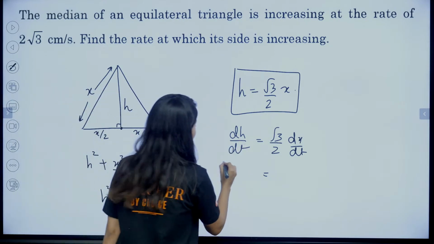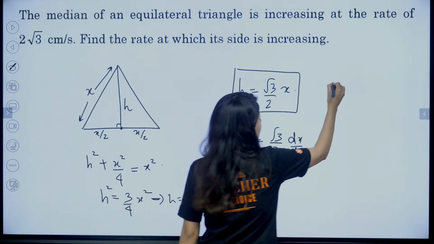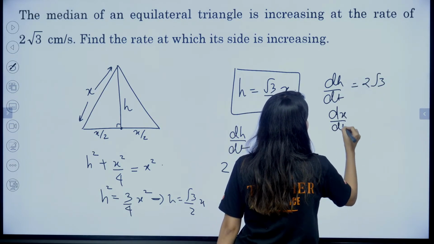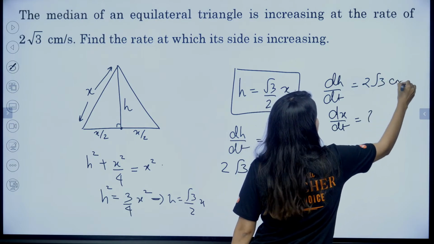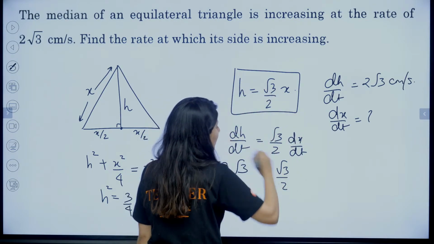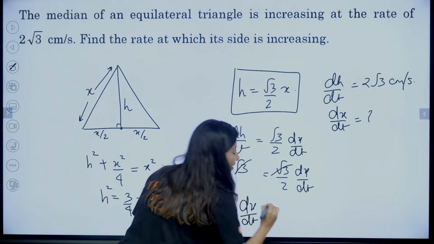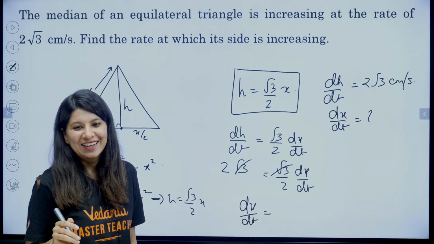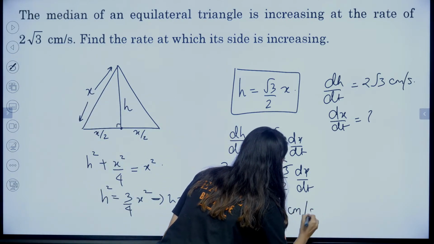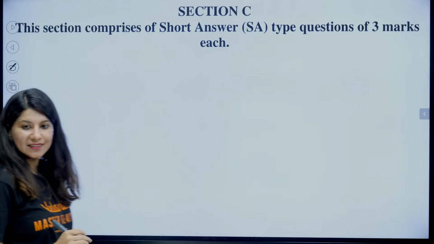Now, dh by dt is given as 2 root 3, and we are here to find dx by dt. By the way, it is centimeter per second. So, 2 root 3 equals root 3 by 2 dx by dt. We need to find dx by dt. Okay, now you are giving correct answers: 4 centimeter per second. Now you are writing the unit as well. Right? Clear?